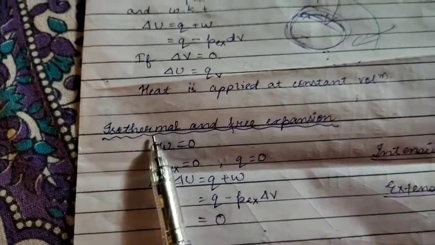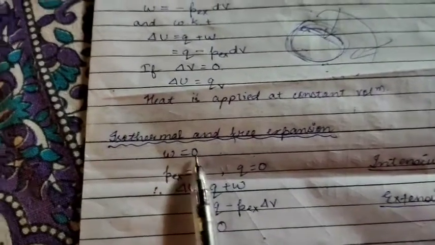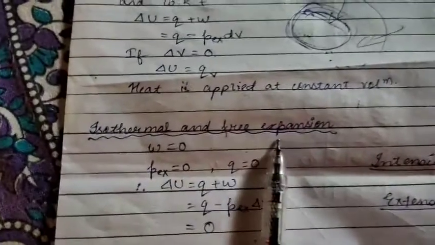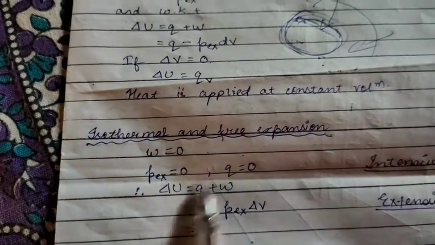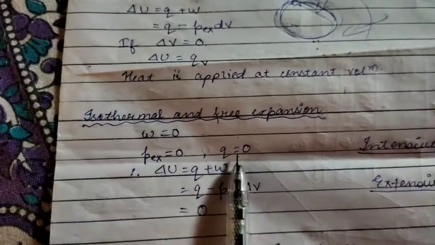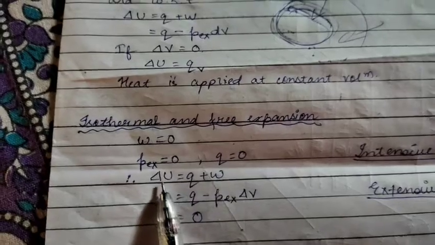Isothermal means the temperature is constant. And in free expansion, you know that no work is done. Along with that, P external equals 0 and Q equals 0. Then what will your first law of thermodynamics be?